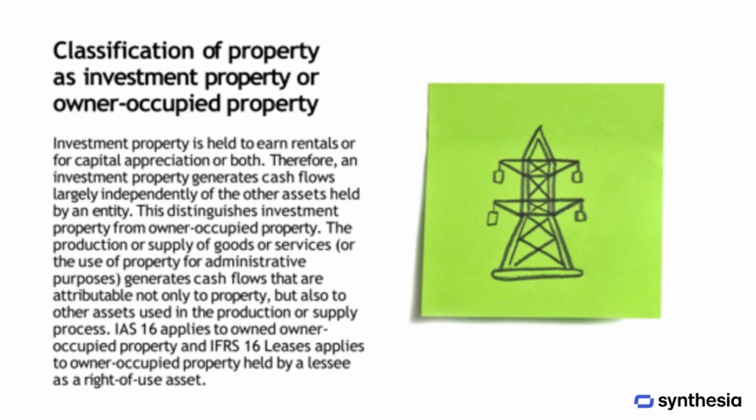Investment property is held to earn rentals, for capital appreciation, or for both, and it generates cash flows largely independently of the other assets held by an entity. This characteristic sets it apart from owner-occupied property, where the production or supply of goods or services, or the use of property for administrative purposes, results in cash flows that depend not only on the property itself, but also on other assets involved in the process. Owned owner-occupied property falls under the scope of IAS 16, while owner-occupied property held by a lessee as a right-of-use asset is addressed by IFRS 16 leases.